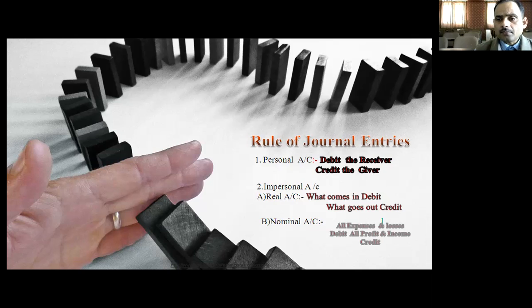Now, all the remaining things will be considered under the nominal account. The rule of the nominal account is that all expenses and losses will be debited, and all profits and incomes will be credited. On the basis of these three golden rules, we will record the general transactions in the books of the company.